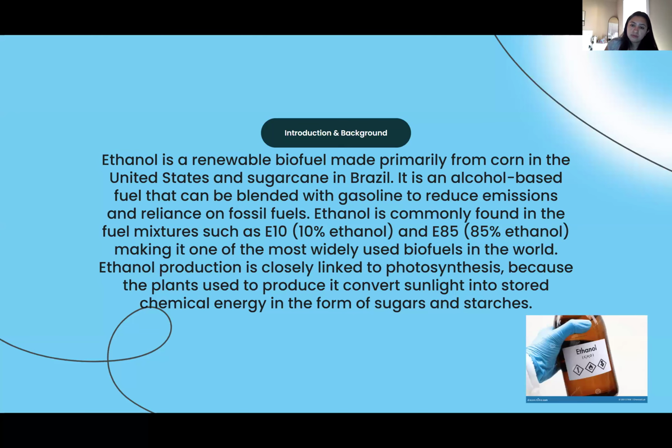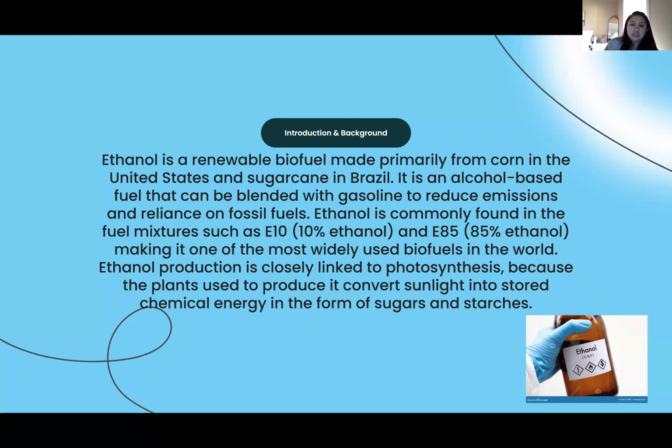Ethanol is a renewable biofuel made primarily from corn in the U.S. and sugarcane in Brazil. It is an alcohol-based fuel that can be blended with gasoline to reduce emissions and reliance on fossil fuels. Ethanol is commonly found in fuel mixtures such as E10 and E85, making it one of the most widely used biofuels in the world.